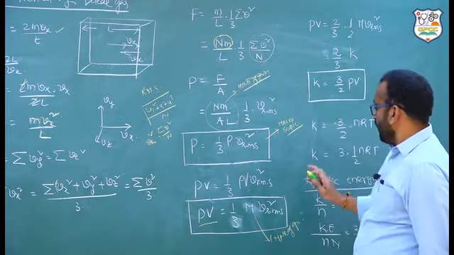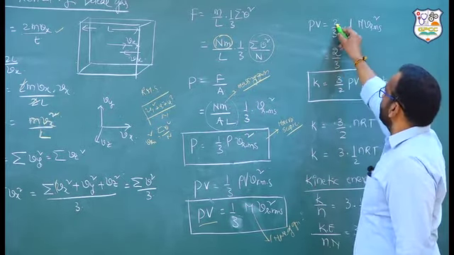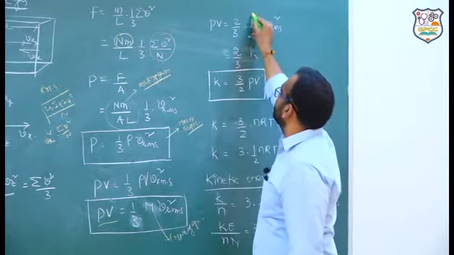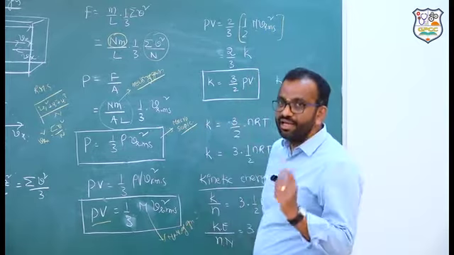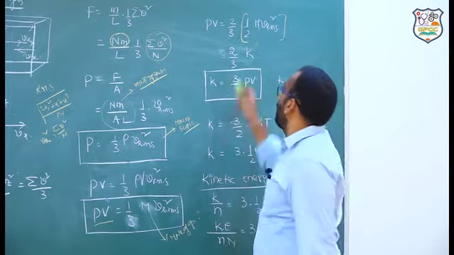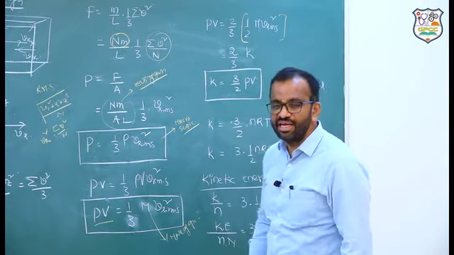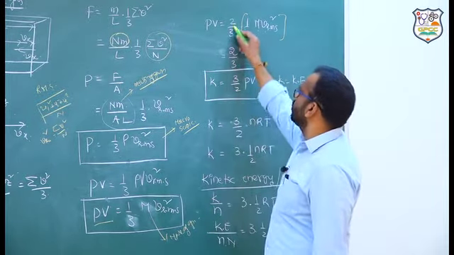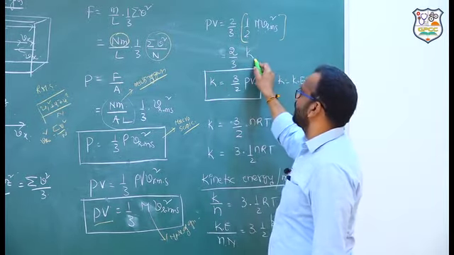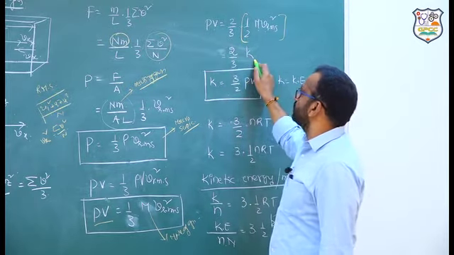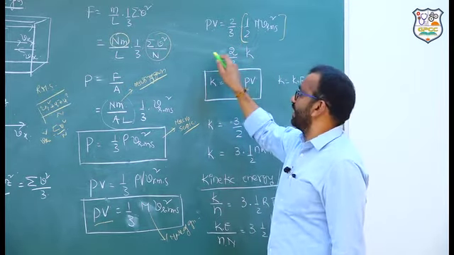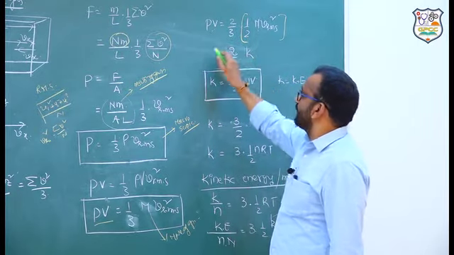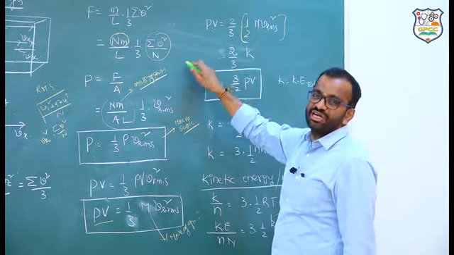Next, I am doing one thing. I am multiplying with 2, dividing with 2. Then what happened? 1/2, 2/3. Half mv square. M is the mass of the gas. Half mv square is what? Kinetic energy of the gas. So, kinetic energy of the gas is given by 2/3 K, where K is kinetic energy. PV is equal to 2/3 K. PV is equal to nRT. nRT is equal to 2/3 K. So, therefore, the temperature, kinetic energy relation is that one.